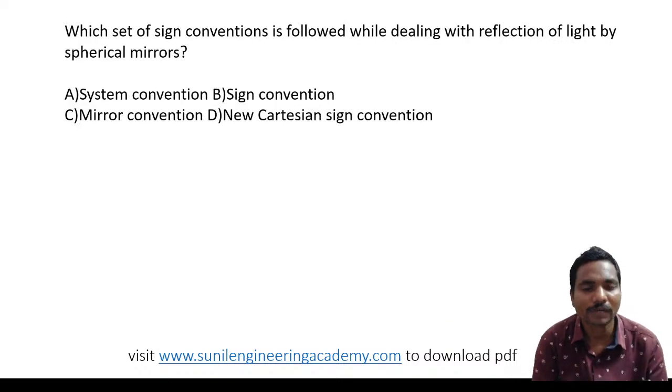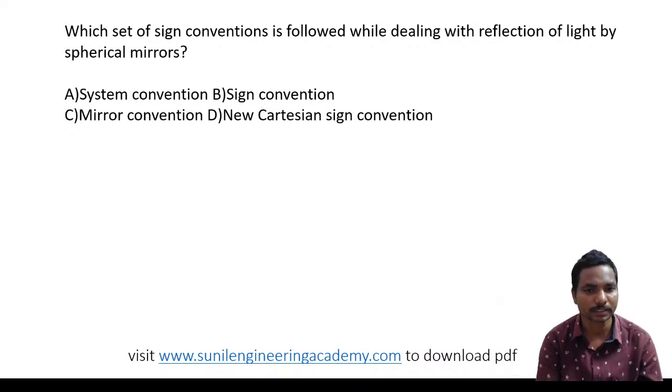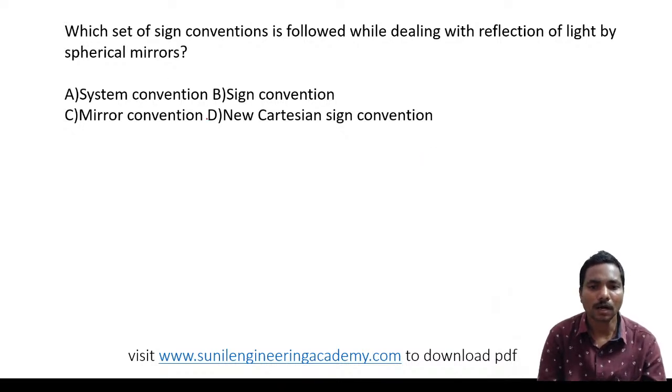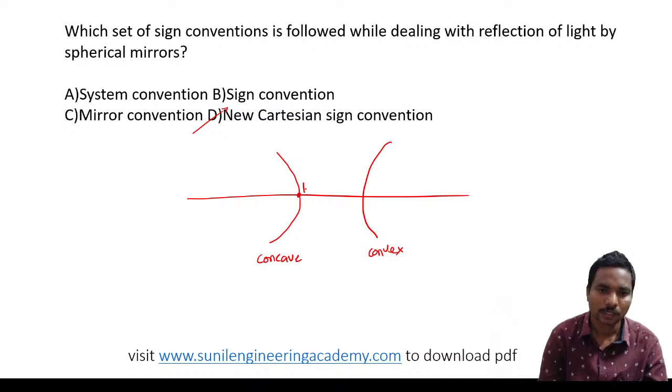Which set of sign conventions is followed while dealing with reflection of light by spherical mirrors? Here in spherical mirrors, we go with the Cartesian sign convention. Consider the concave mirror and the convex mirror. Here pole, here center of curvature, here focus.